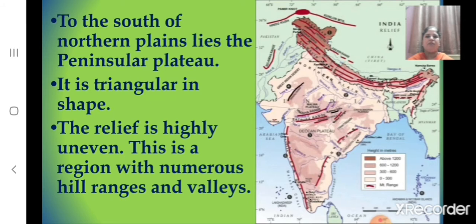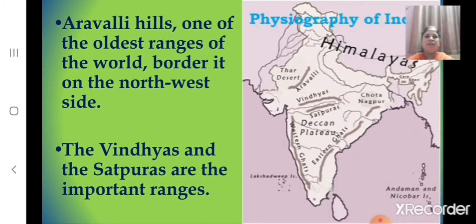And where does the Peninsular Plateau lie? To the south of the northern plains lies the Peninsular Plateau. And what is the shape of the Peninsular Plateau? It is triangular in shape. And the relief is highly uneven, that is, it is not level and flat. And this is a region with numerous hill ranges and valleys. And children, which hills are one of the oldest ranges of the world? Aravalli Hills are one of the oldest ranges of the world and they border it on the northwest side.